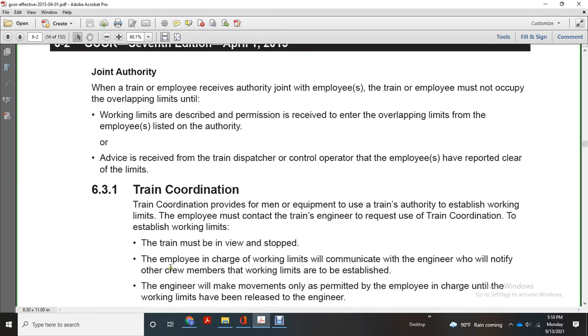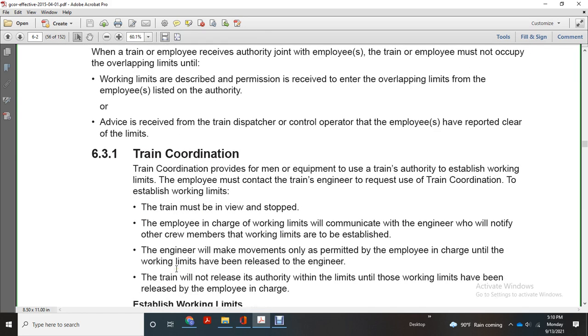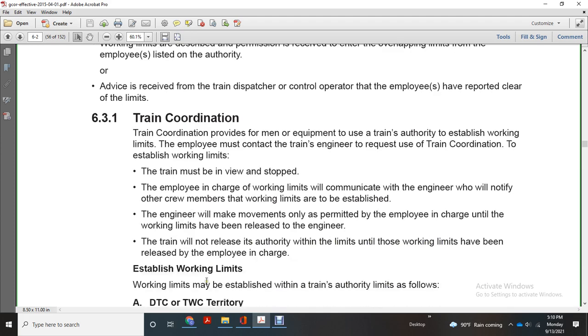Train coordination provided for the men and equipment. You with the train authority establishing working limits. The employee must contact the train engineer. The train must be in view at stop. The employee in charge of the working limits will communicate with the engineer and notify the crew member that working limits are to be established. The engineer will make movements only as permitted by the employee in charge until the working limits have been released to the engineer. The train will not relinquish the authority limits until those working limits have been released by the employee in charge.